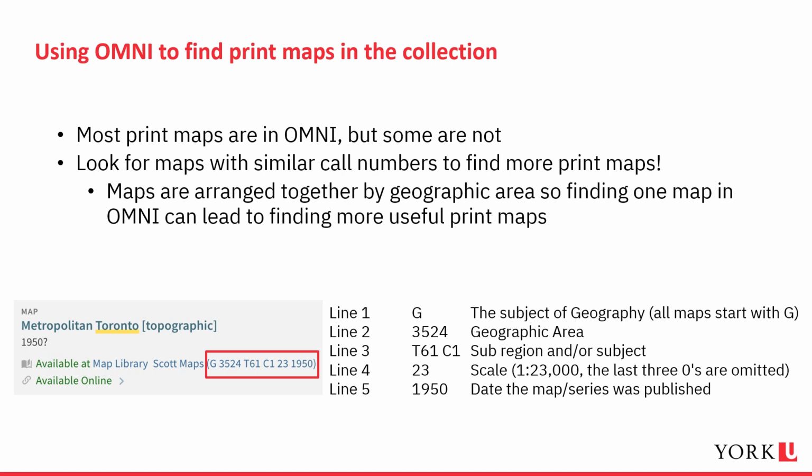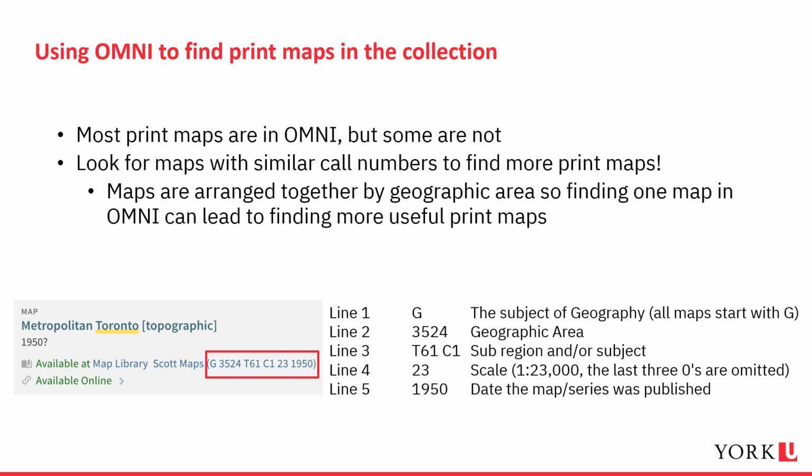While most of the print maps in the map library are searchable through the Omni search interface, there are some maps that are not included. All maps are arranged by geographic area. So if you are looking for maps of Toronto, those maps are all grouped together.